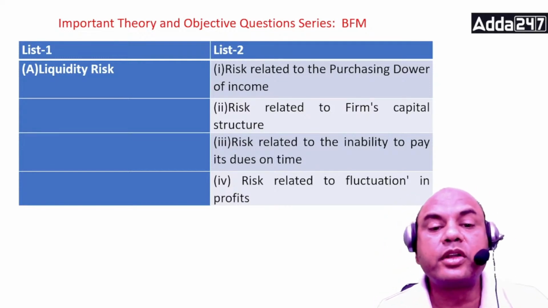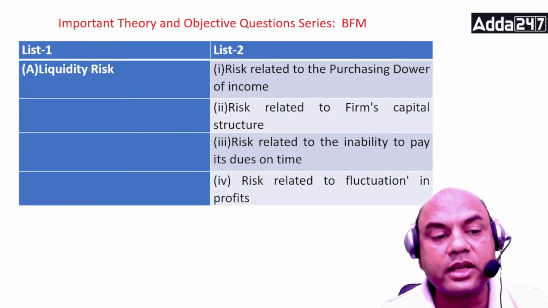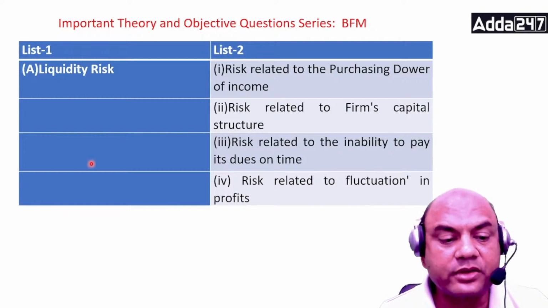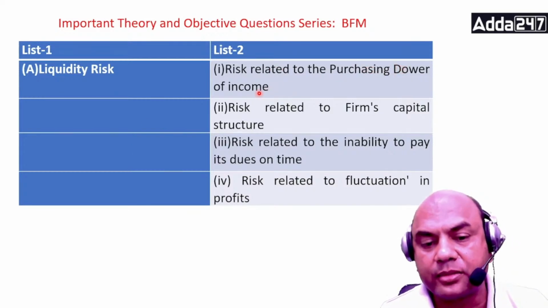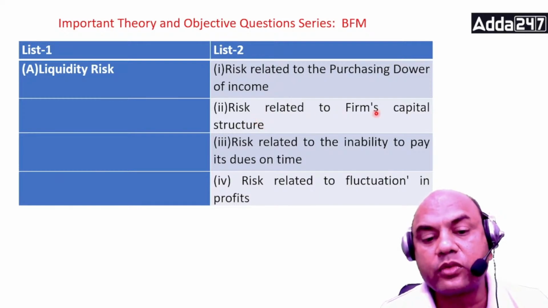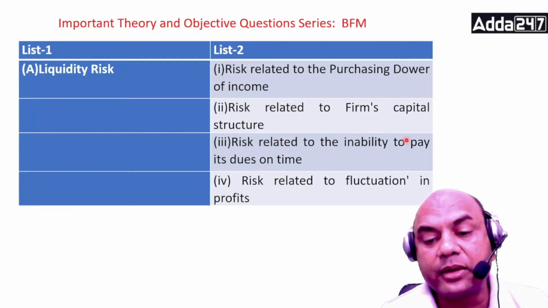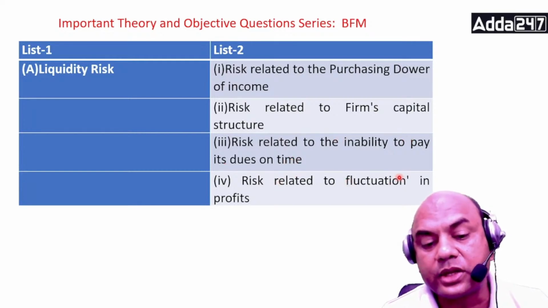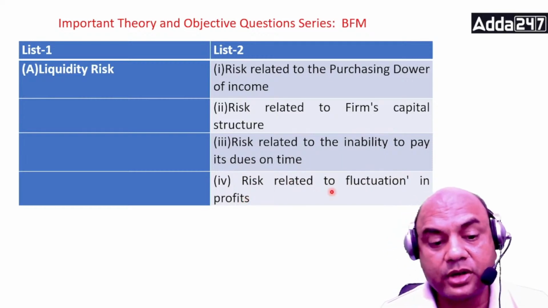Now you have to define this correctly. These are the four options and you have to define liquidity risk. Now answer this. What is the definition of liquidity risk? Risk related to purchasing power of income. Risk related to firm's capital structure. Risk related to inability to pay its dues on time. Risk related to fluctuations in profits. Now think over it. What is the answer?